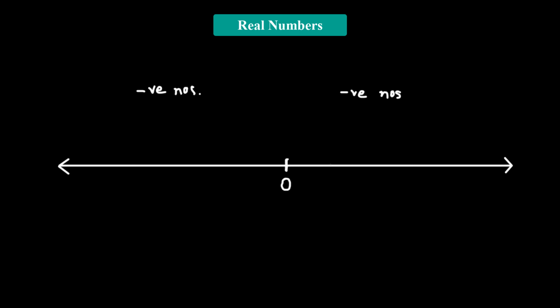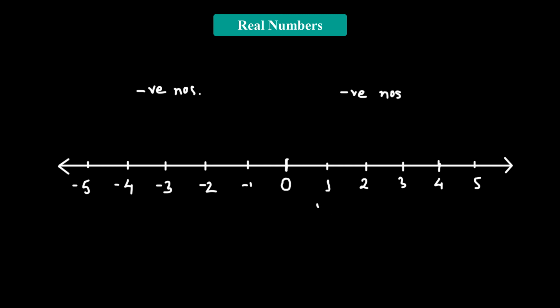What we can do is divide this entire number line into equal parts on both sides. We are assuming that the length of each division is 1 unit. So this will be 1, 2, 3, 4, 5. And for the left hand side, we'll have -1, -2, -3, -4, and -5.